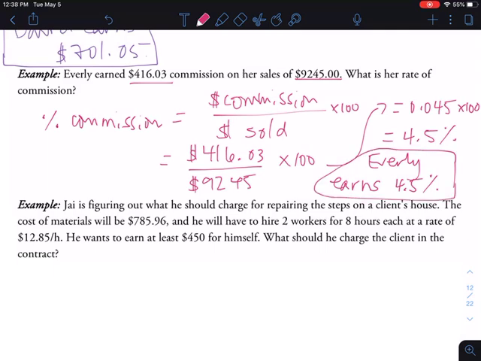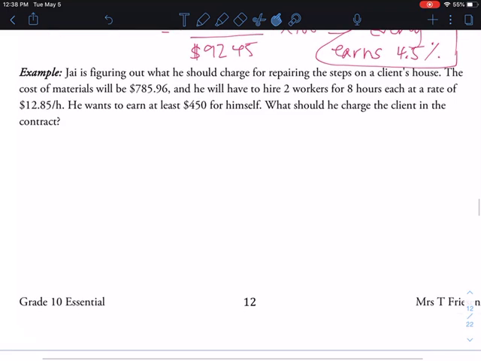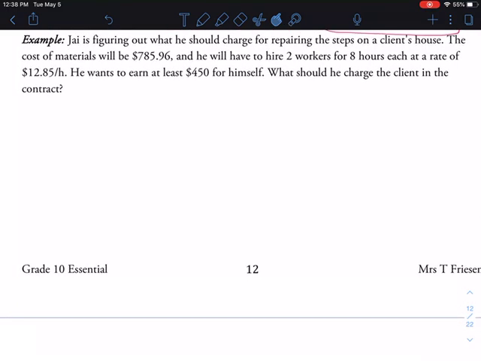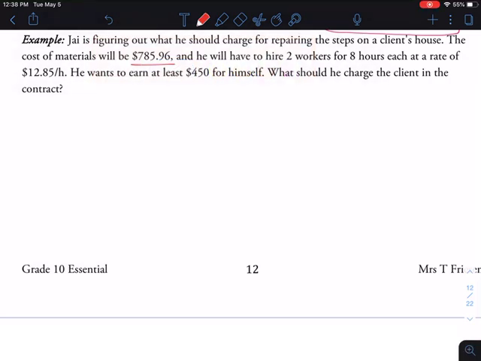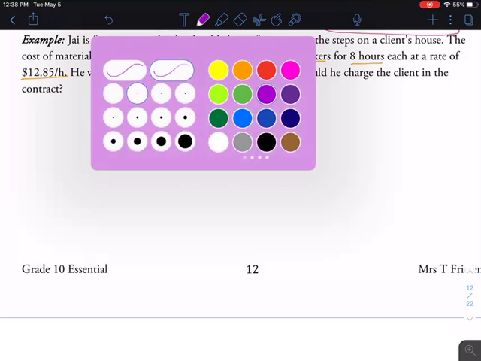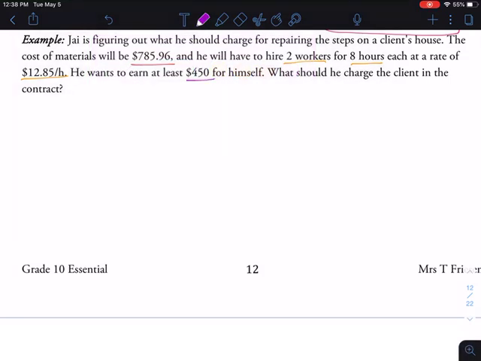There we go. Okay, this last one is our longest example. That's why I left us some space here. So Jay is figuring out what he should charge for repairing the steps on a client's house. The cost of materials will be, let's choose a different color. Yeah, red, sure. $785.96. He has to hire 2 workers for 8 hours each at a rate of $12.85 per hour. And he wants to earn at least $450 for himself. What should he charge the client in the contract?